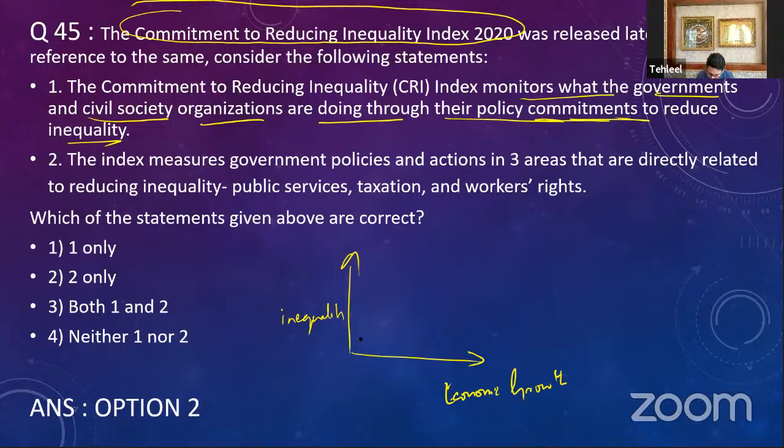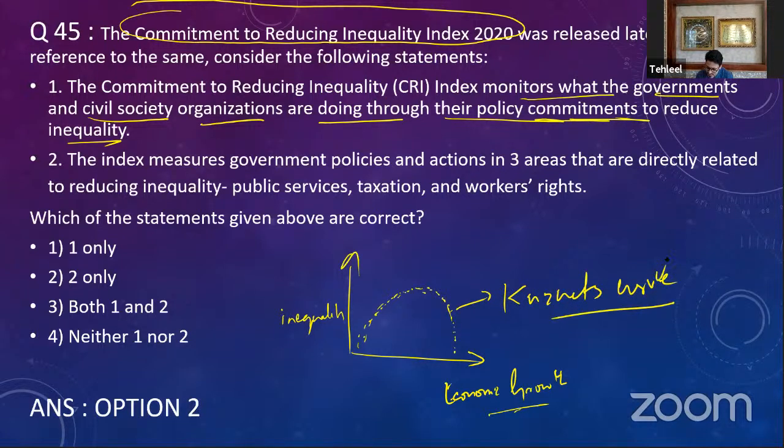As you have economic growth in a country, the levels of inequality also increase. But later on, as you continuously keep on growing, the inequality stops, and later on it comes down. So it becomes an inverted U curve, and this curve is known as the Kuznets curve.